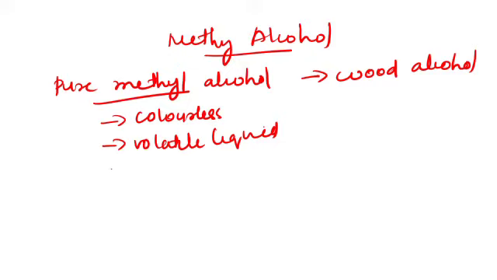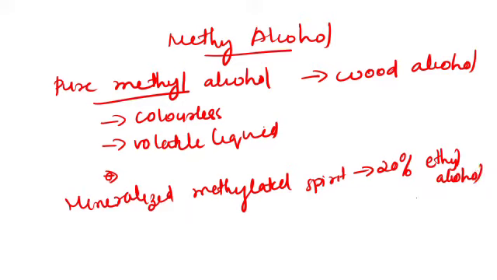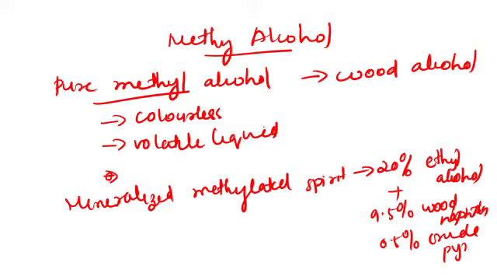And the mineralized methylated spirit consists of 20 percent by volume of ethyl alcohol, plus 9.5 percent of wood naphtha and 0.5 percent of crude pyridine.